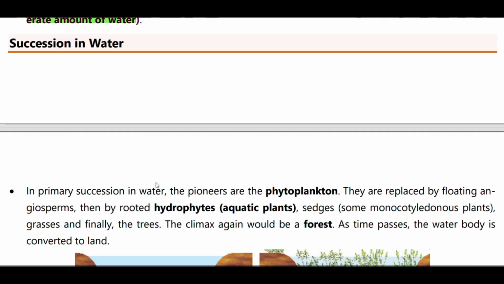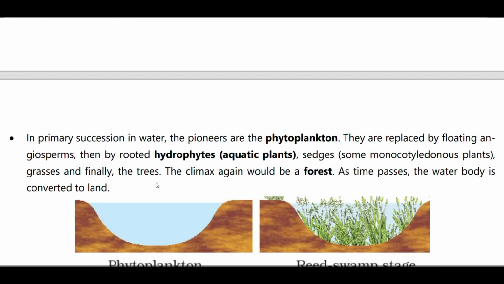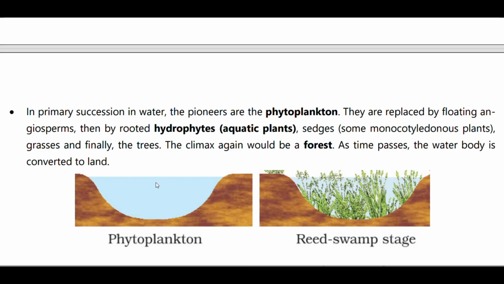rainfall. Then what about succession in water? In primary succession in water, the pioneers are phytoplankton. They are replaced by floating angiosperms, then by rooted hydrophytes, aquatic plants, sedges, some monocotyledonous plants, grasses, and finally reeds. The climax again would be forest. As time passes, the water body is converted into land.